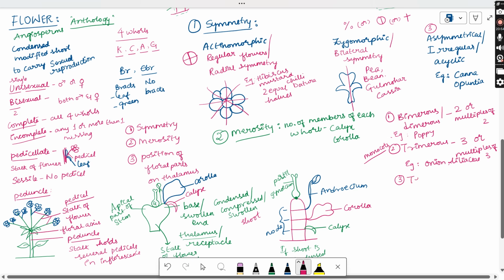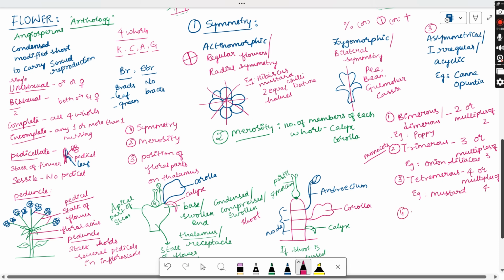If 4 or multiples of 4 are present, those are called tetramerous flowers: 4, 8, 12, 16. Example, you can find it in mustard belonging to the Brassicaceae family. Brassica is mustard.